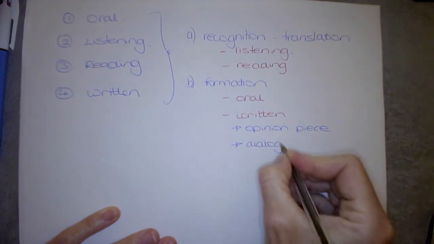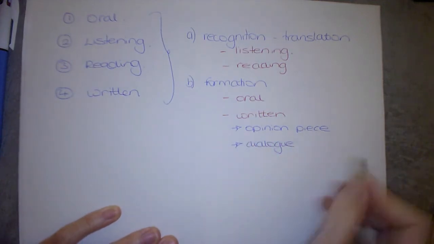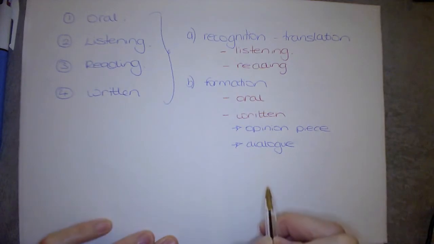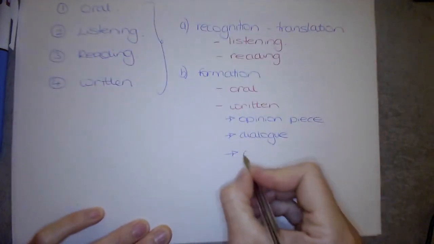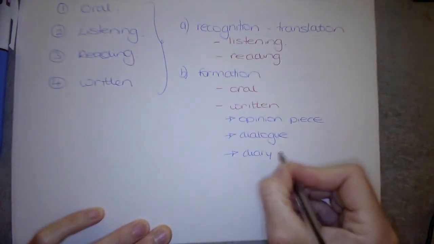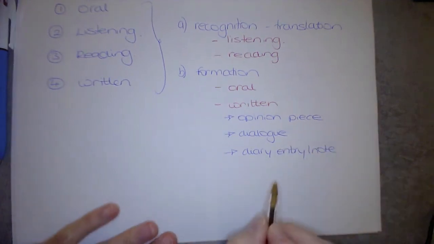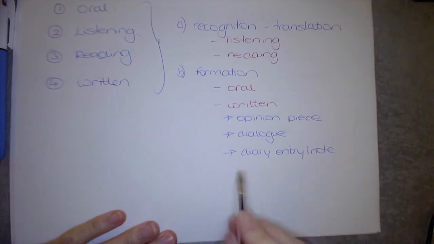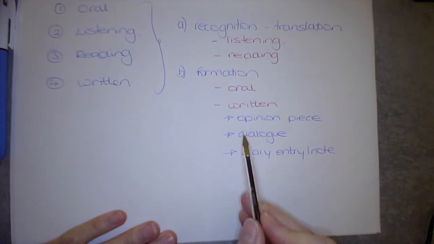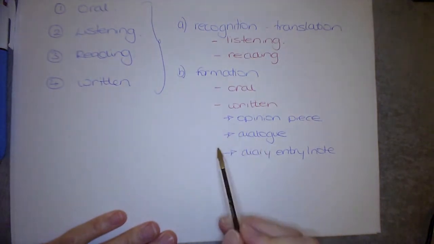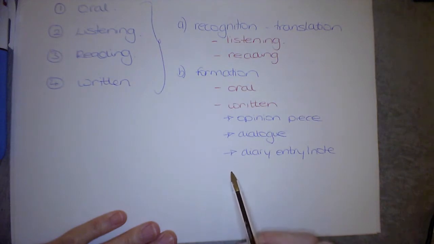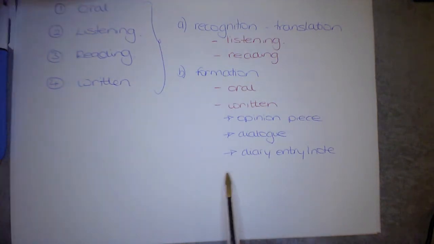You have the option, obviously, of doing the formal letter, but it's most likely we'll do the dialogue. And then the third thing you'll have to write is your diary entry or your note. So what we're going to focus on today, this lesson, is preparing our verbs for the written part of the paper. Okay, so let me show you what I mean.